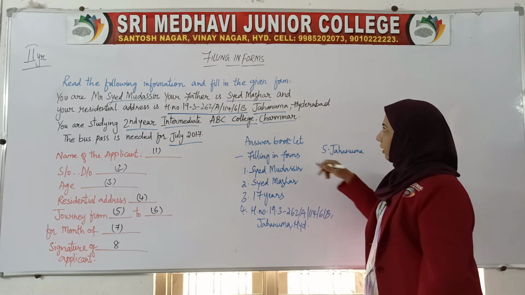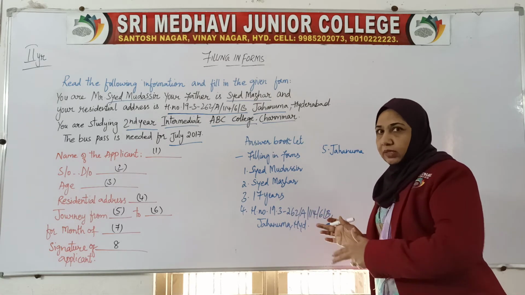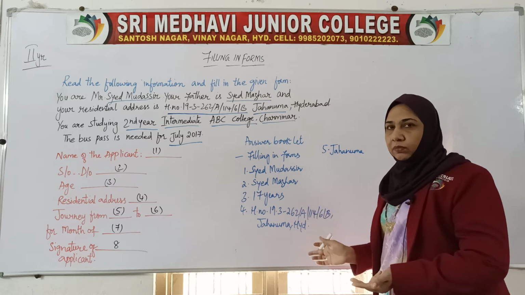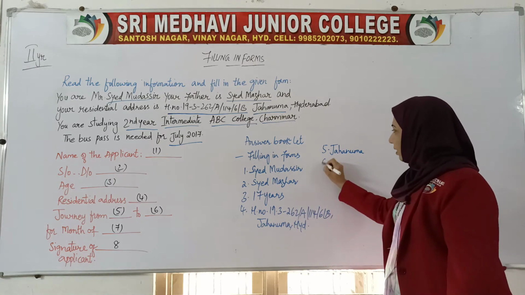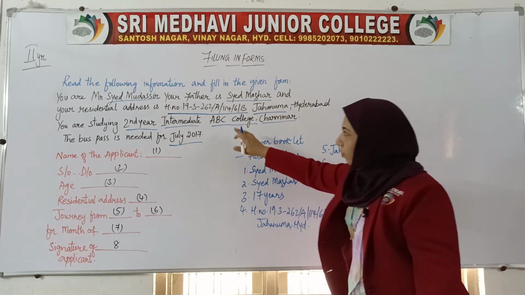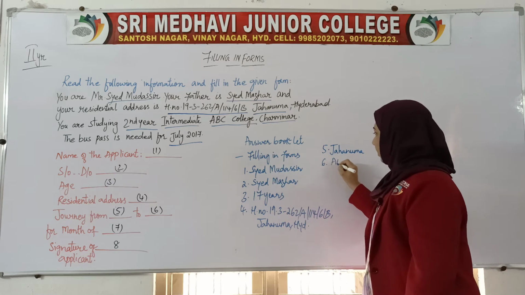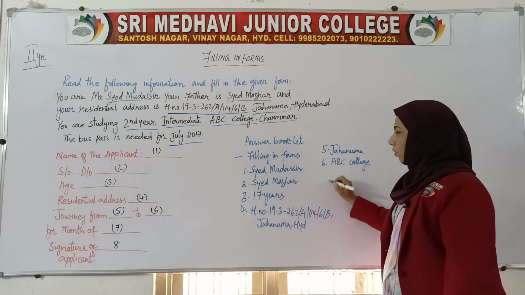If suppose they have written any other place, you have to mention that, because everybody wants to start the journey from home, right? So from home to. Sixth is to where he wants to go. Obviously he wants to go to ABC College, a stop at ABC College.